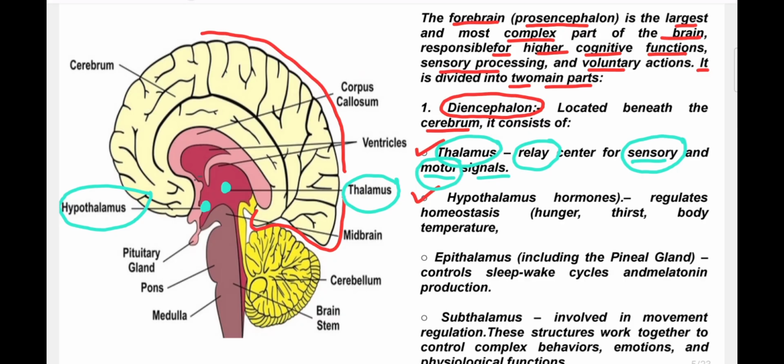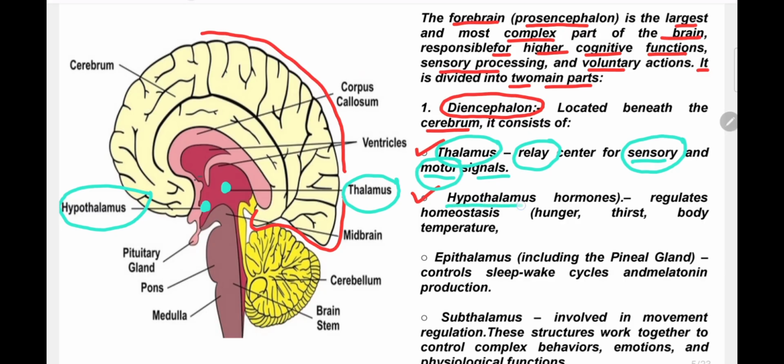Thalamus works like that person who receives all kinds of information and then sends it to the higher order center, that is the brain. Now we understand the function of the thalamus.